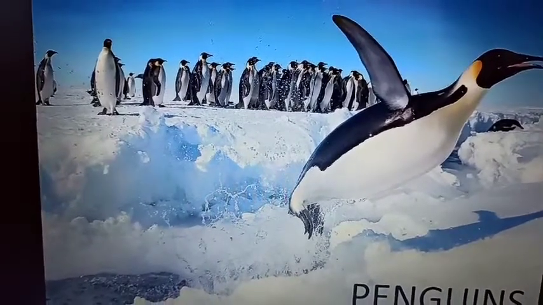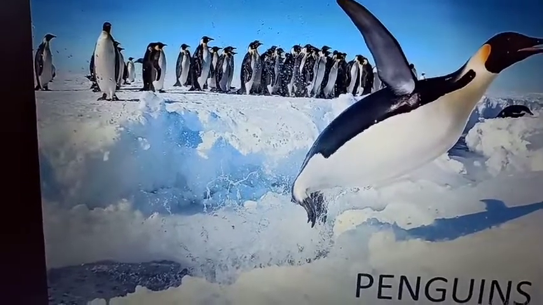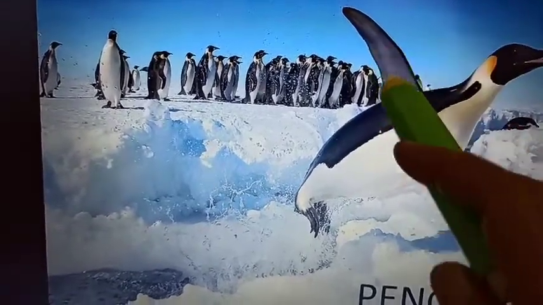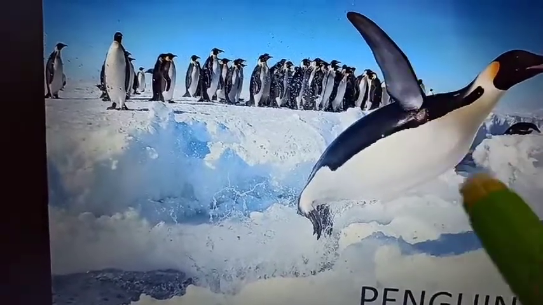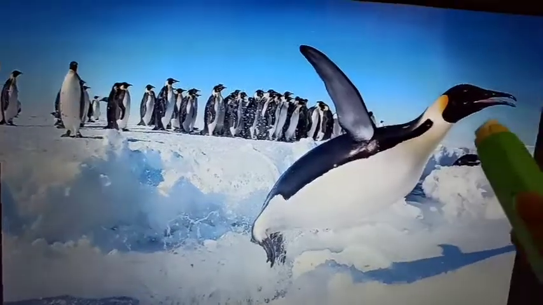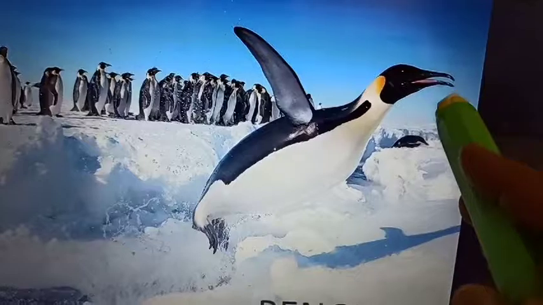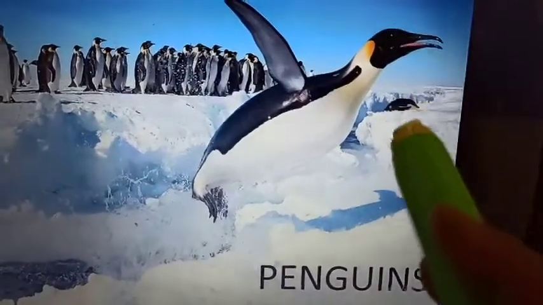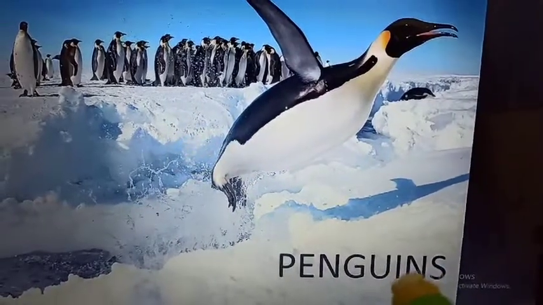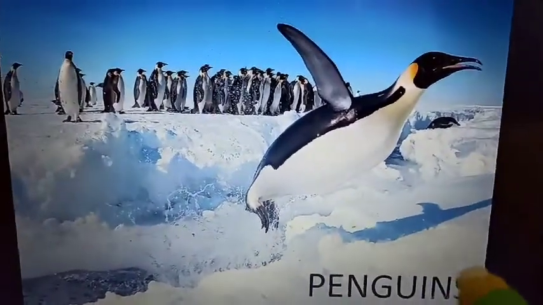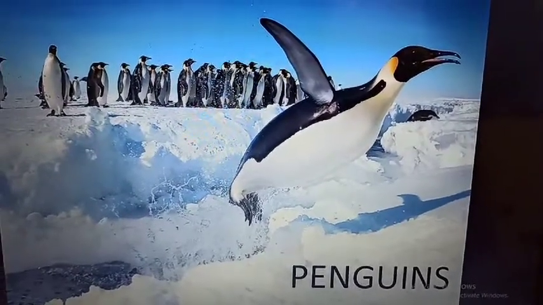And because they can also swim in water, they have flippers which help them to swim in water, and they have a sharp beak also. With the help of that they can easily catch fishes or other water animals from the water. And that's why penguins can also successfully live in cold weather.